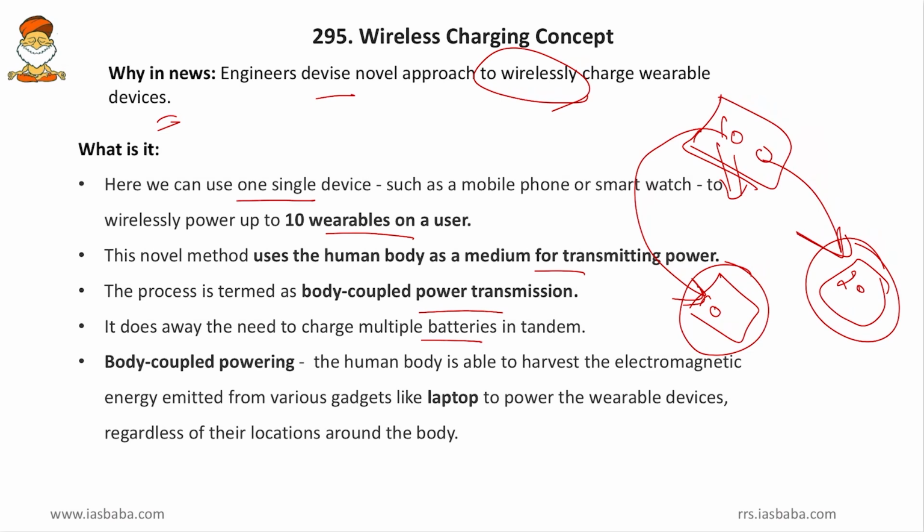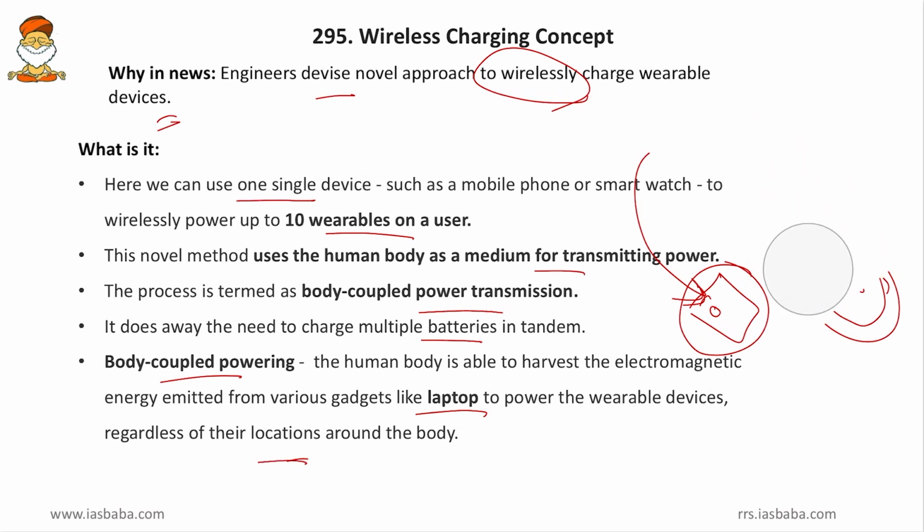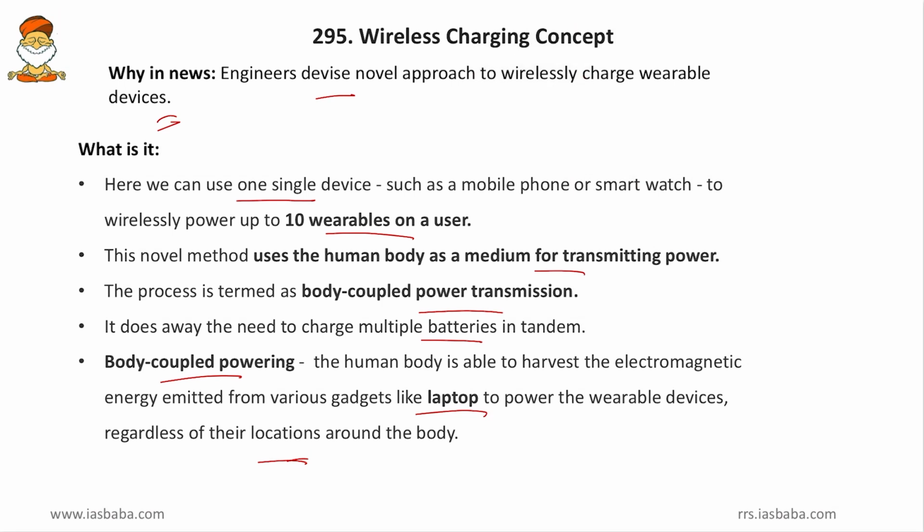So, we know that the human body is a good conductor of electricity. That concept is made use of to wirelessly charge those electronic gadgets which human beings are wearing. And then body coupled powering. So, what is this, friends? Here the human body is able to harvest the electromagnetic energy emitted from various gadgets like laptops to power the wearable devices. So, here you need not have the mobile in your pocket in order to be charged. In other words, if you are working on a laptop, this laptop will send some electromagnetic signals to which you are exposed.